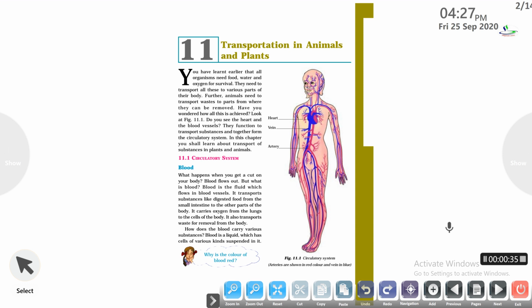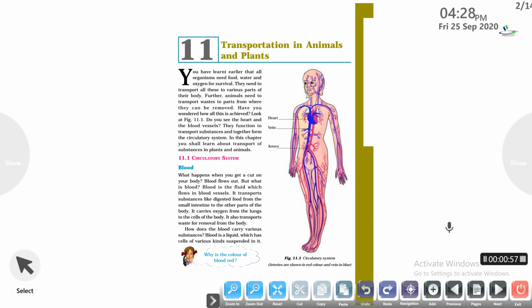And we will study the transportation in other organisms and in plants. At last, we will study about the excretory system of humans, other animals, and in case of plants, how the excretion is done. So this is a very interesting chapter. Let us start the chapter with the circulatory system of human beings.